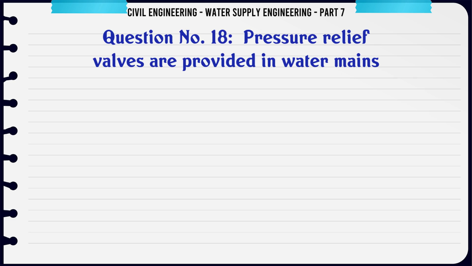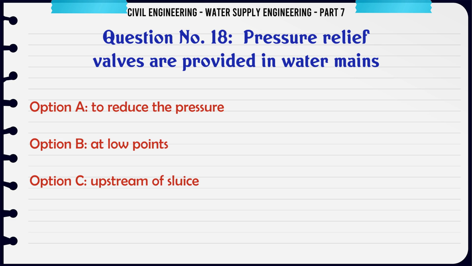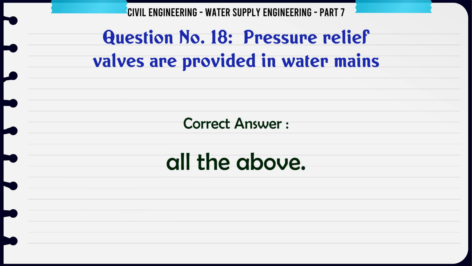Pressure relief valves are provided in water mains. A. To reduce the pressure, B. At low points, C. Upstream of sloughs, D. All the above. The correct answer is all the above.